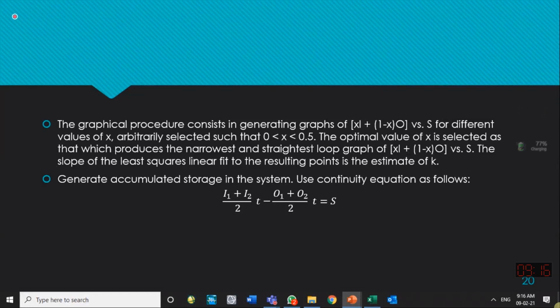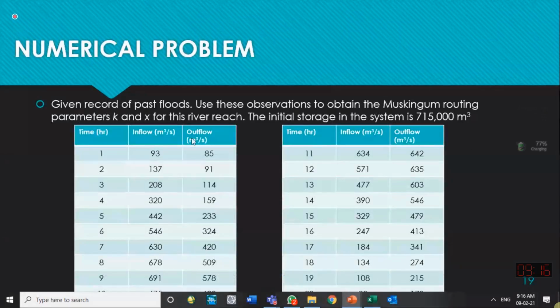So assume a suitable x value and find this left-hand term. And you have the initial storage known to you, and the next time storage you can also find, because the difference of the inflows and outflows will tell you the difference of the storage during a time step. Add it to the previous storage. So storage can also be calculated at different time steps if inflow and outflow are known to you.